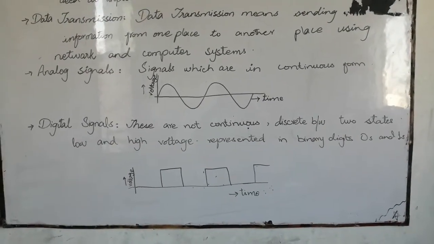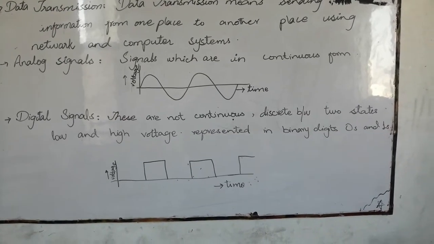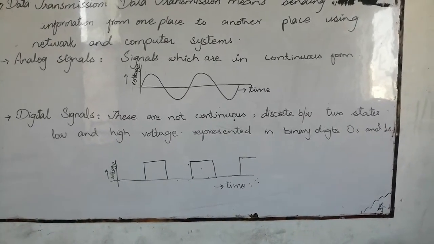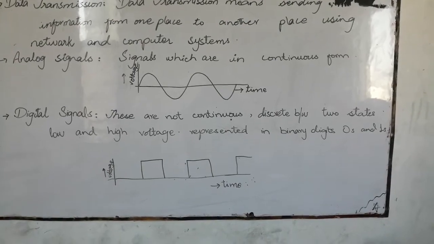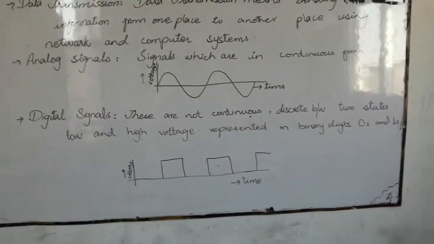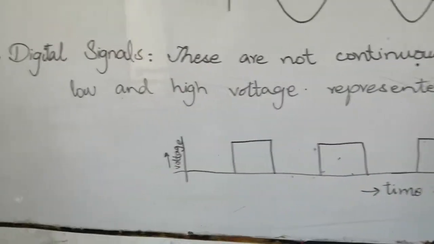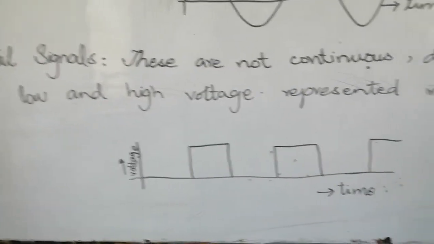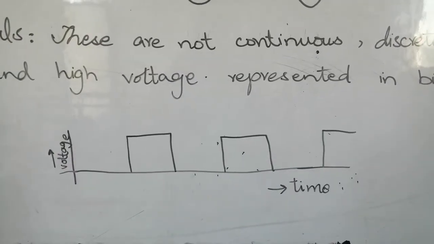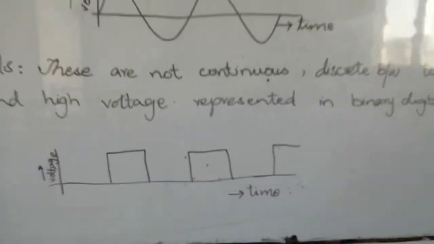And the second thing is digital signals, which we use in our computers. These are not continuous signals. They're discrete between two states, that are maximum and minimum. Here we are discussing voltage, so these are low and high voltage. Low voltage will represent 0 and high voltage will represent 1.